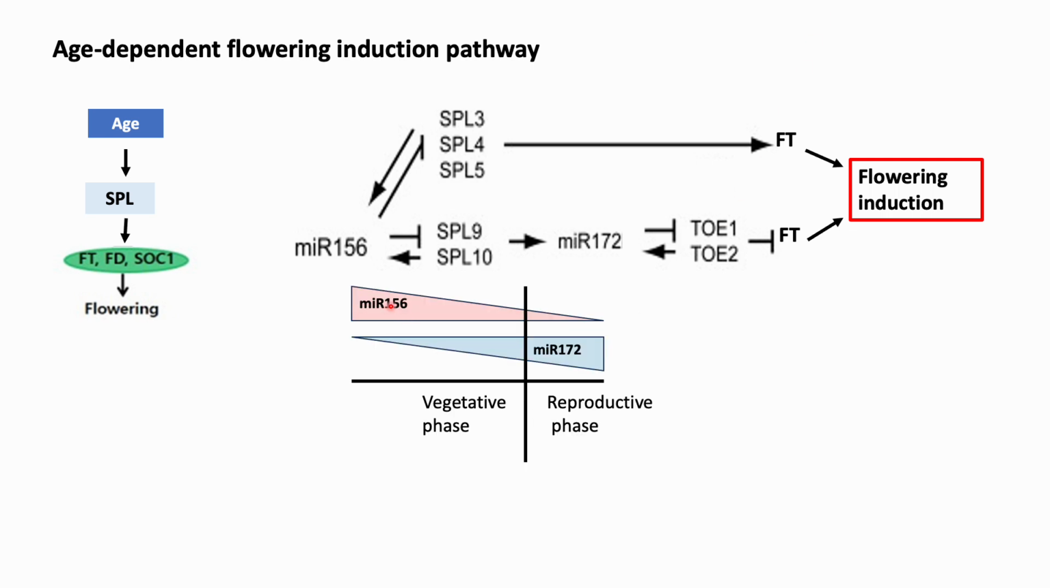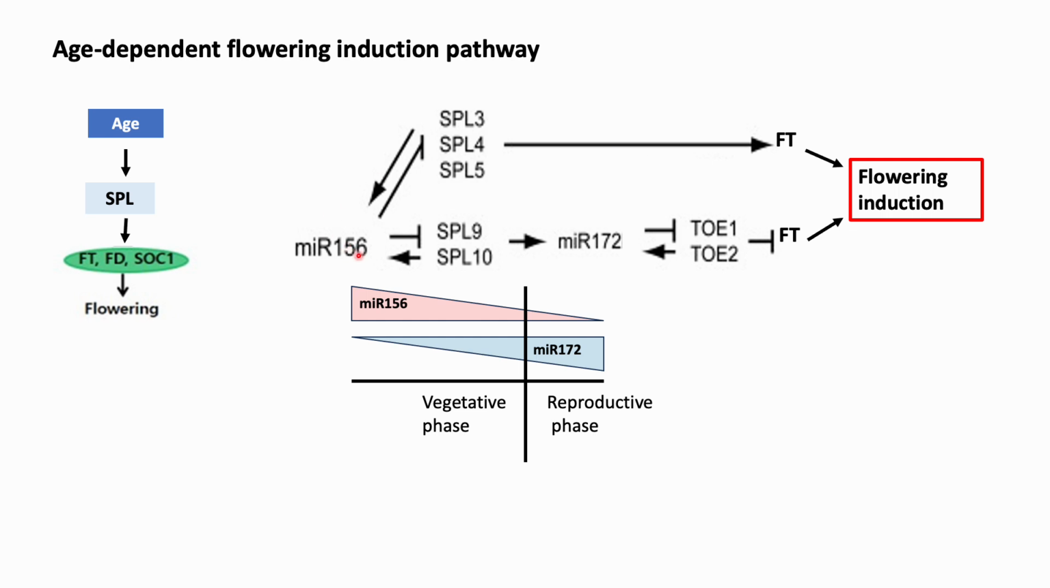High levels of microRNA 156 are seen in young plants, which brings about the cleavage of SPL transcripts and renders the plant incapable of responding to flowering cues. MicroRNA 156 levels decrease with age, most likely due to sugar accumulation arising from photosynthetic activity, and this allows SPL3, 4 and 5 to accumulate, which bind to the FT promoter and activate its transcription to promote flowering.